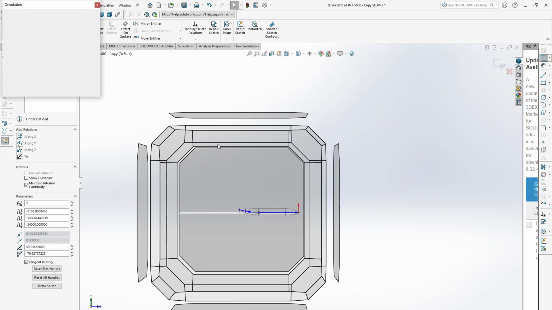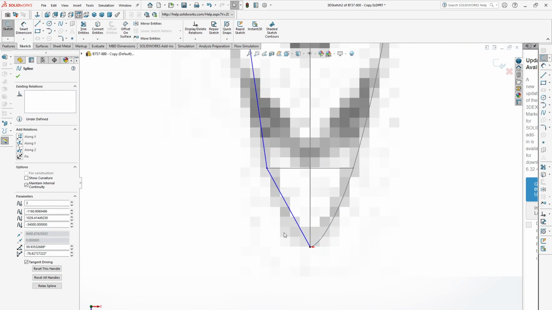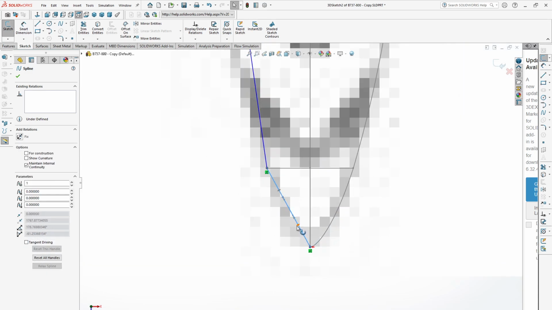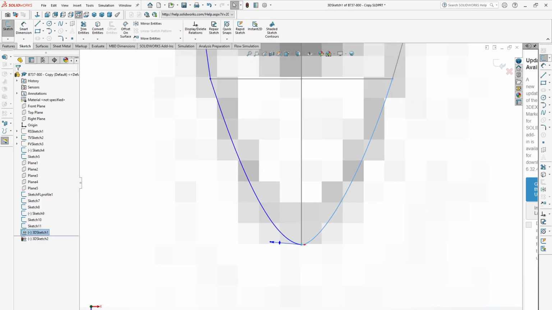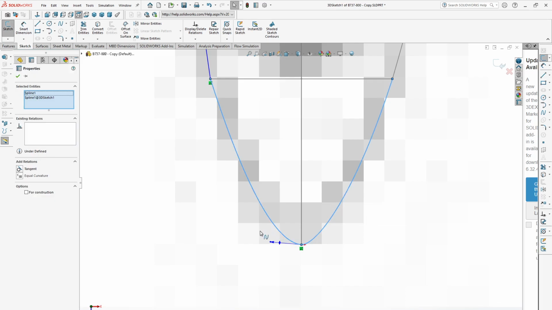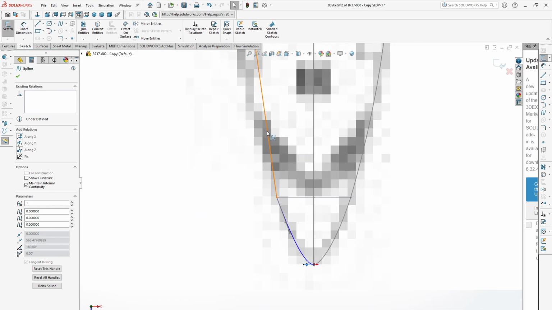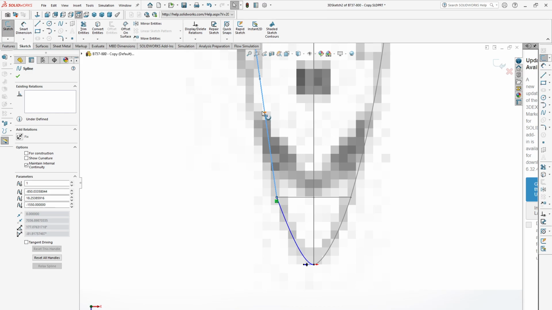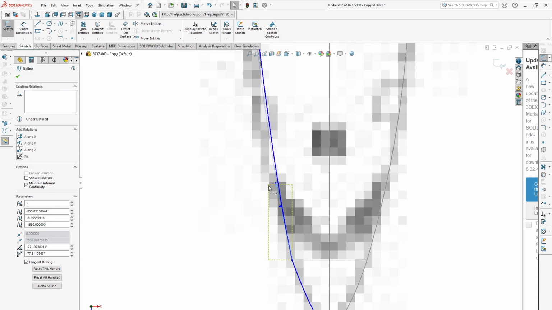Okay, go to top view, then make these two curves tangent. And these two lines tangent.